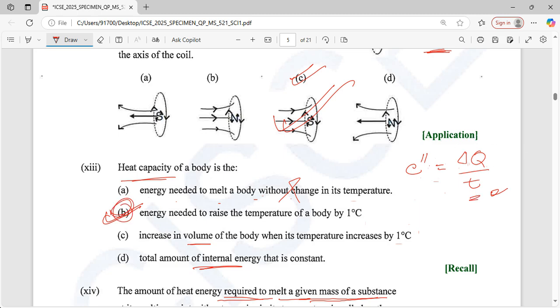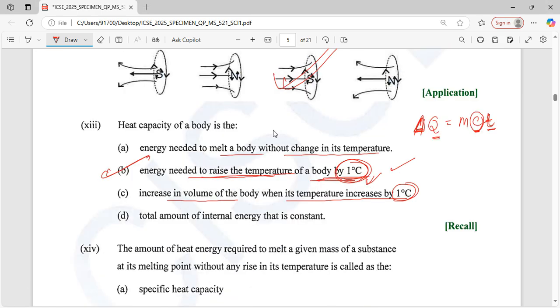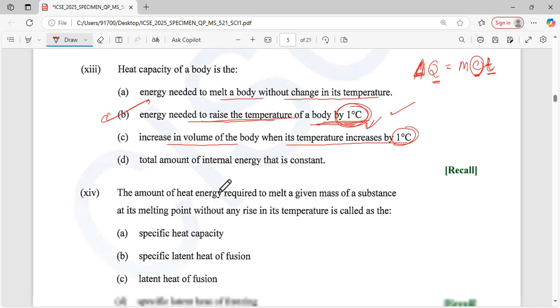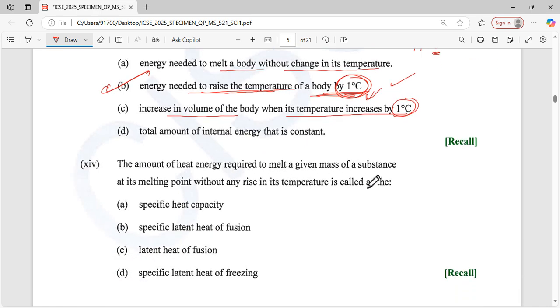Okay. Next question. The amount of heat energy required to melt a given mass of a substance. What is the amount of heat energy required to melt a mass of substance at its melting point without raising the temperature? Is it the specific heat capacity, the specific latent heat of fusion, or the specific latent heat of freezing?